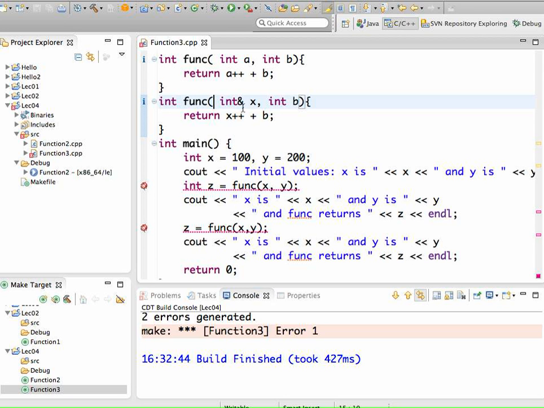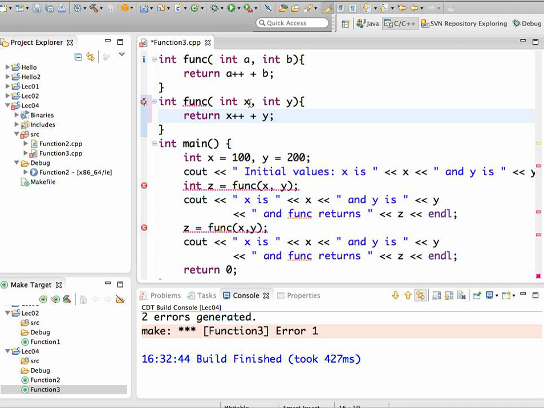What you cannot do is have both of these functions with exactly the same types, even if you change the names. That doesn't make a difference. This is not overloading. If you have func int a, int b and func int x, int y, the signature, that is the name and the list of parameters, is not different.